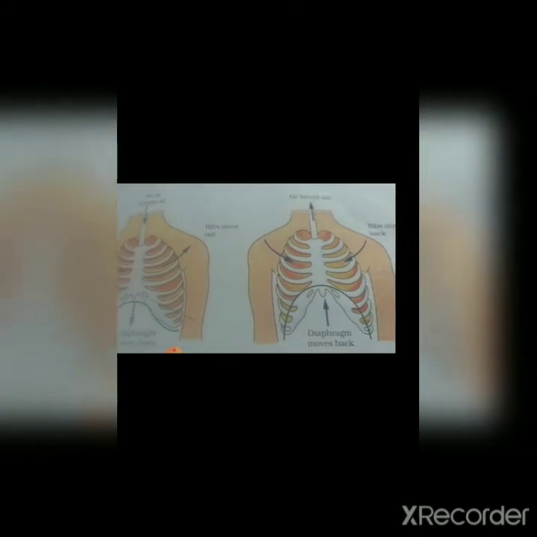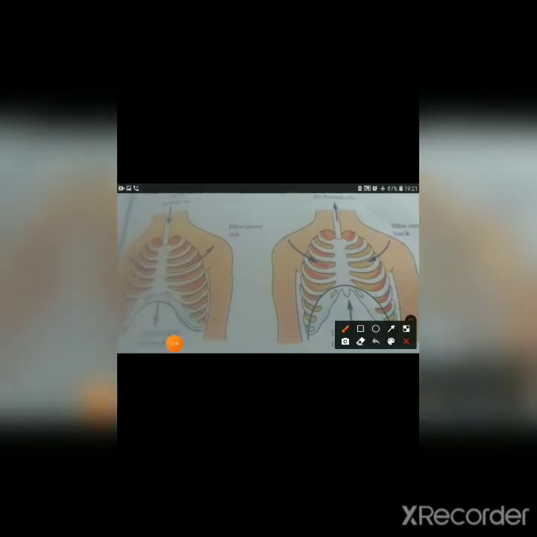Already I have told you about the diaphragm, as you are able to see here. This thing is called the diaphragm. Now what is meant by diaphragm? See, generally the chest cavity is separated from the abdomen by a muscular wall. I am writing in short form, M for muscular, W for wall.